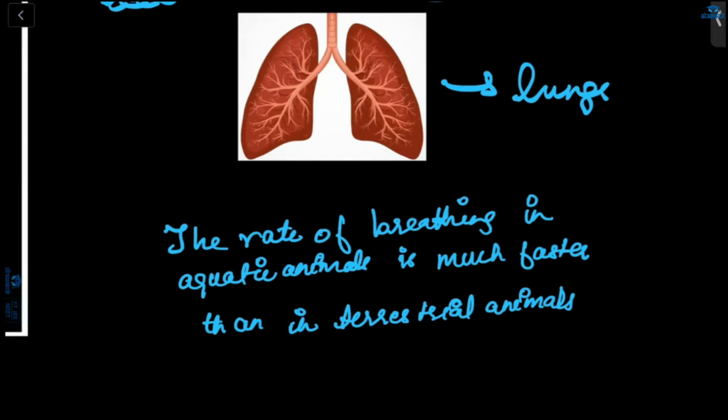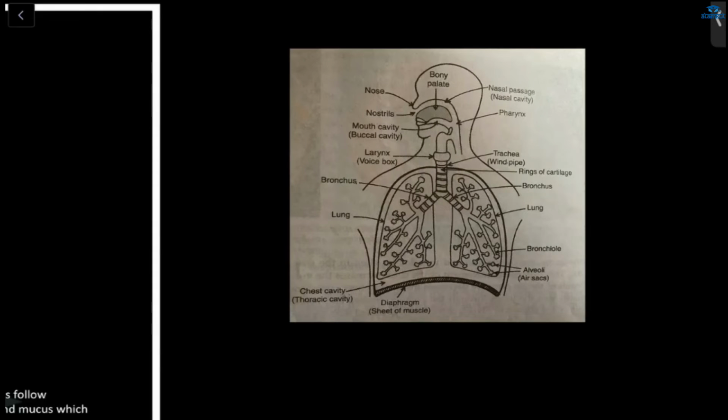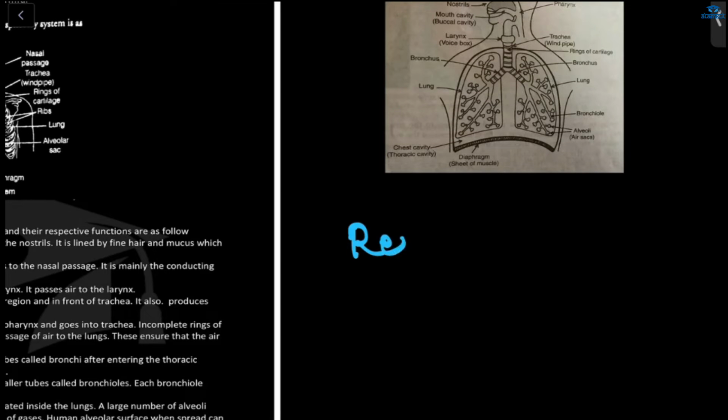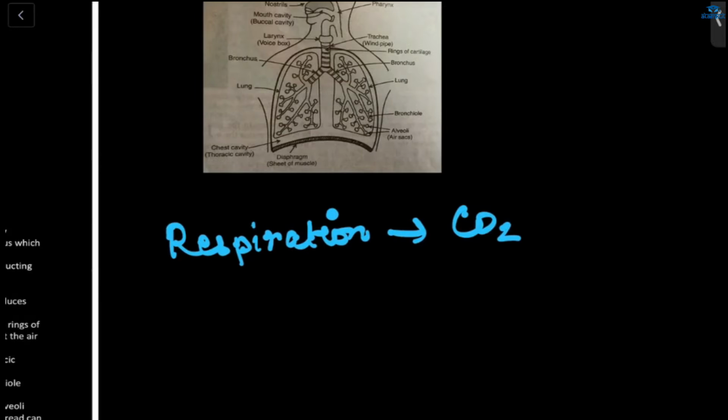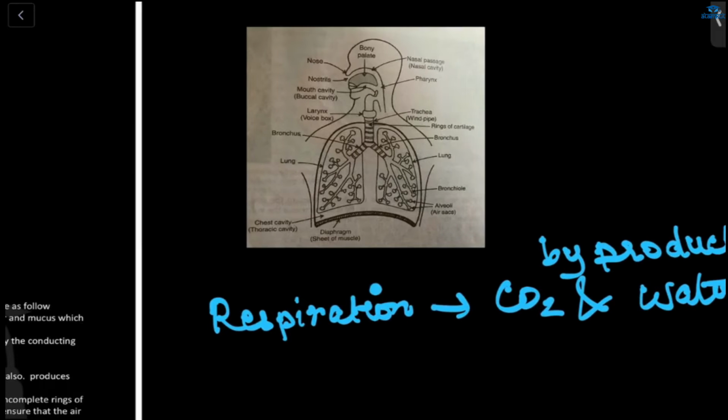Now we'll go for the respiration in humans. What is respiration? Simply, it is the process by which energy is released from the food in our body. What are the byproducts of respiration? We have previously learned: carbon dioxide and water. The process of respiration takes place inside the cells of our body.